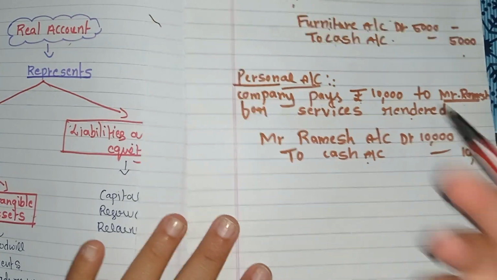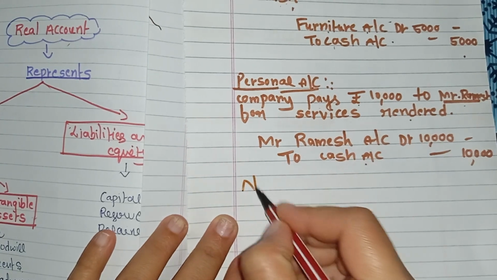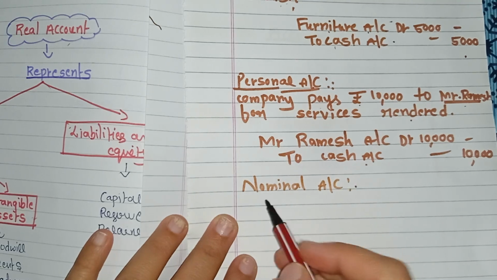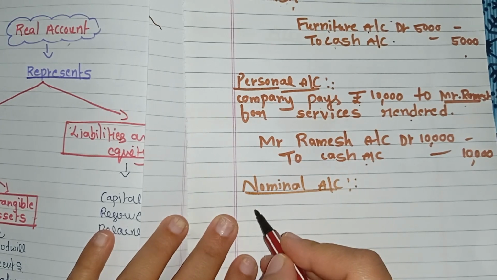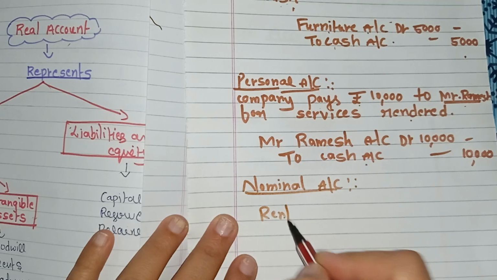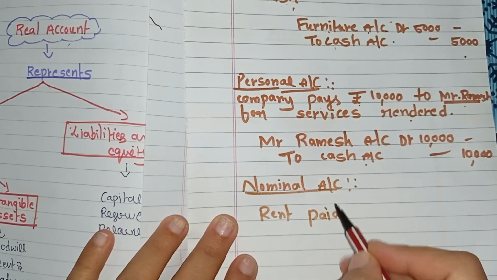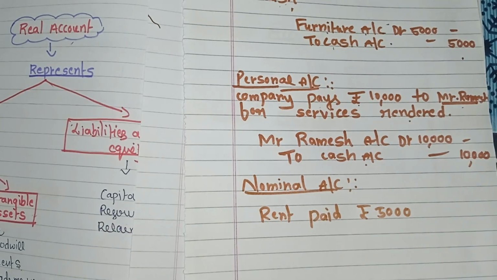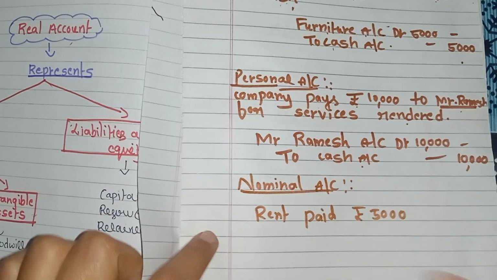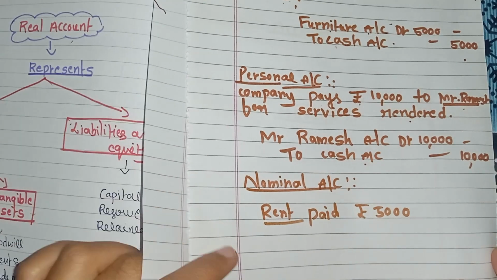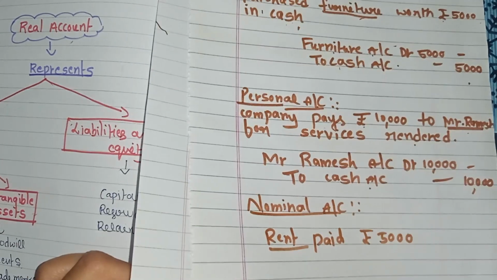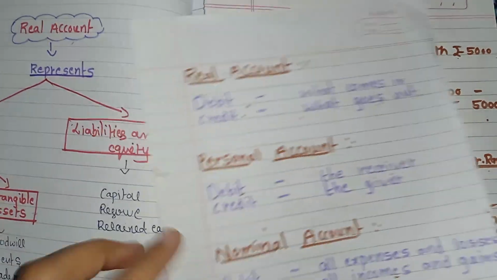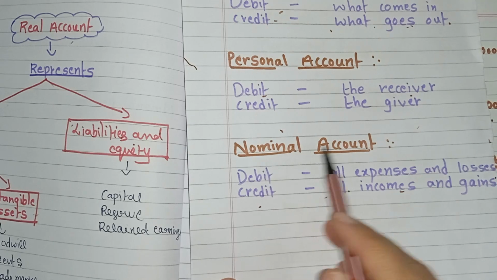Now I will explain through one example for nominal account. I will take a very simple example. Rent paid rupees 5,000. Here rent account is a nominal account because rent is an expense. So what is the rule of nominal account?